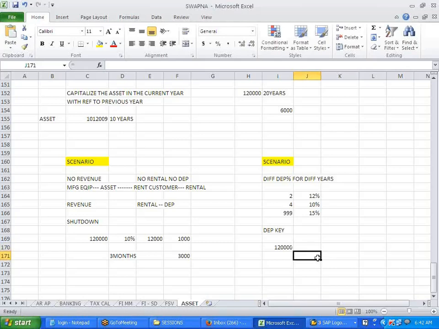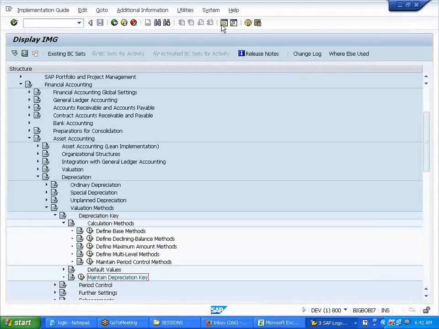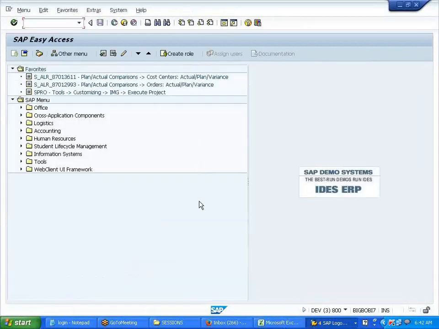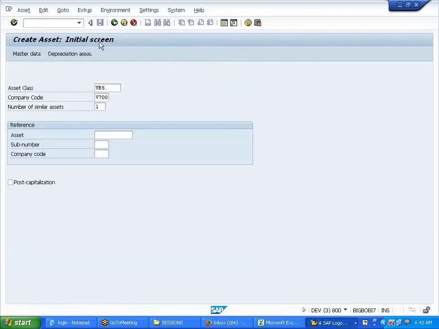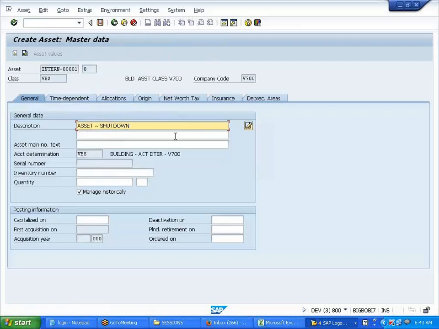So how will this calculate depreciation? Let us see now. F-90, asset number 6. No, we have not created the asset. You didn't create. A01. Now this is the asset where I want to calculate depreciation percentage,